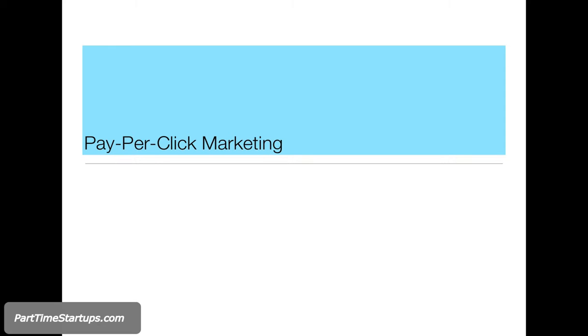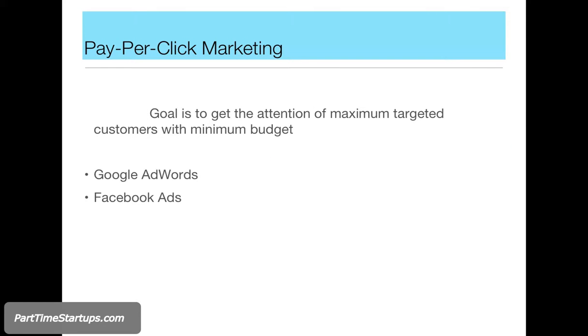So now let's learn about pay-per-click marketing, or it is also called PPC advertising. The goal of this PPC marketing is to get maximum attention from the targeted customers with a minimum budget. It's like ideal, right? So you spend less but try to get the maximum number of people visiting your website.